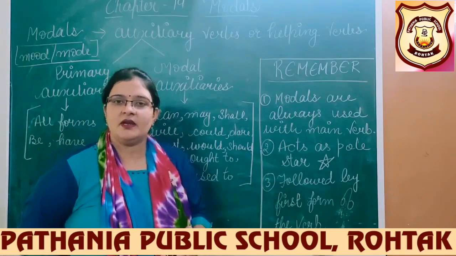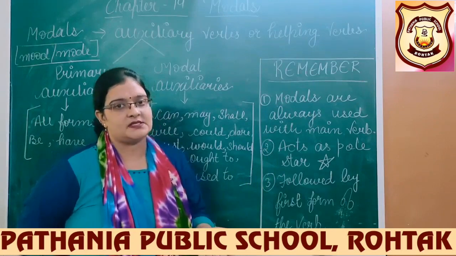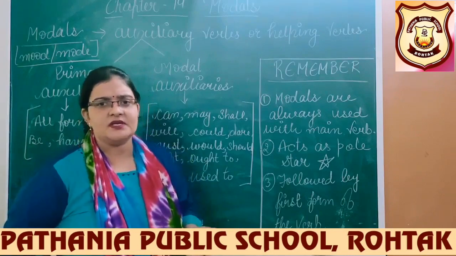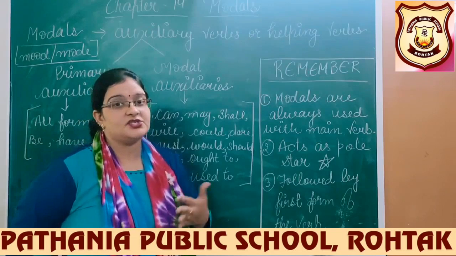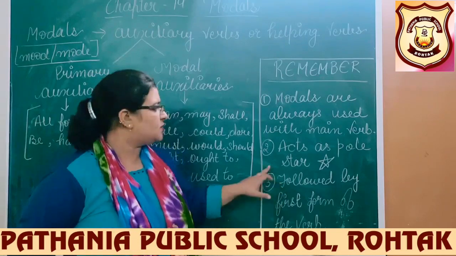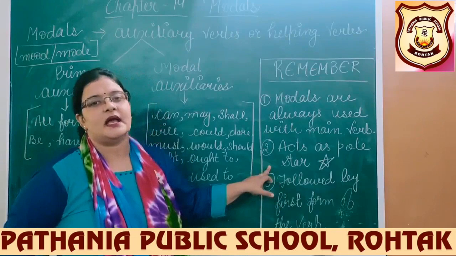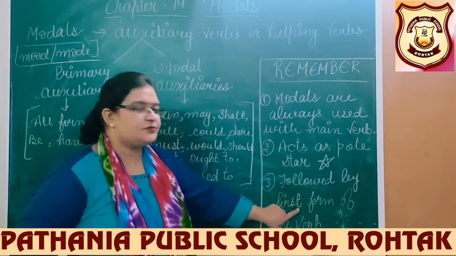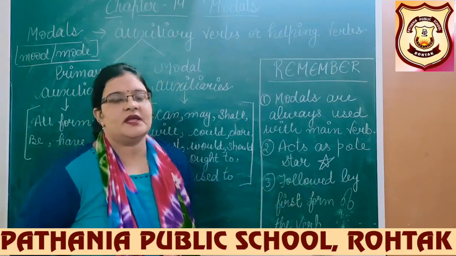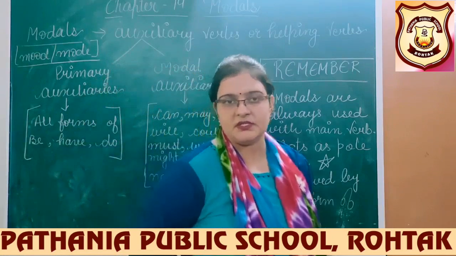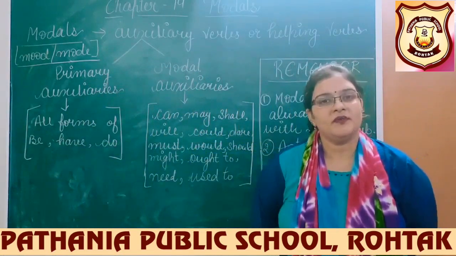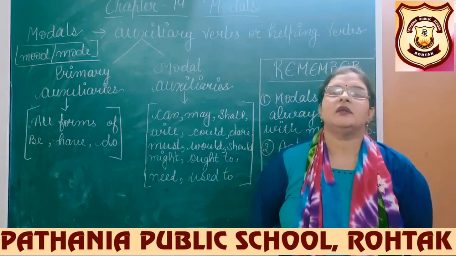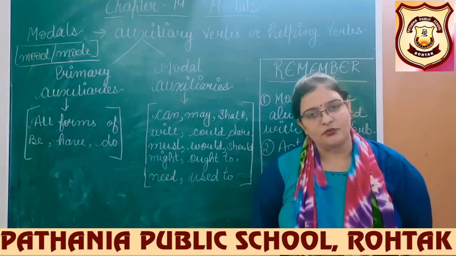He can swim well. They can solve this puzzle. I can solve this puzzle. Irrespective of whatever subject is there, the modal is never changed, like a pole star. So that's why it is said that it acts like a pole star. Third, it is followed by the first form of the verb. We have learnt this many times, that after a modal the first form of the verb is always used. Now let's understand the different usages from your book.